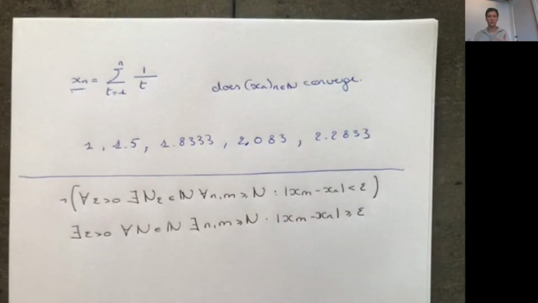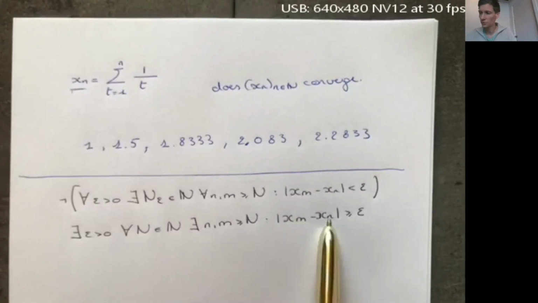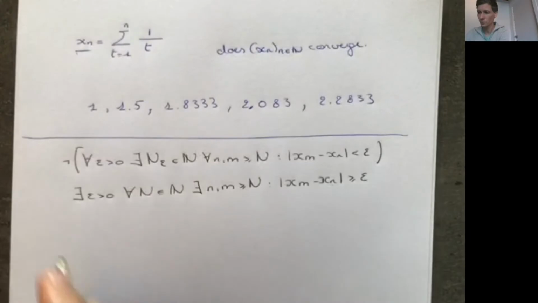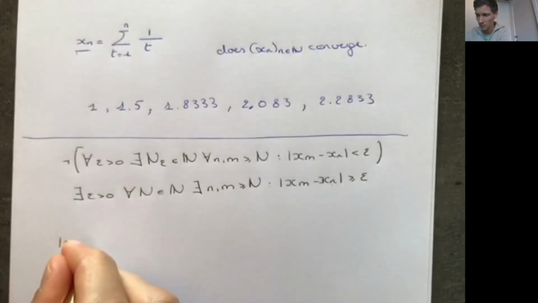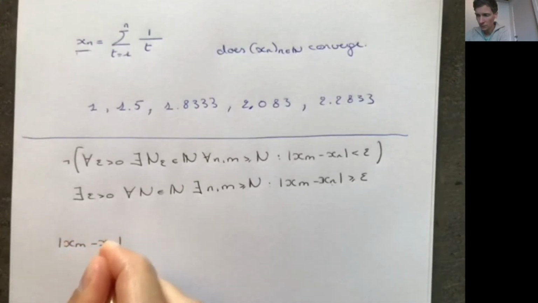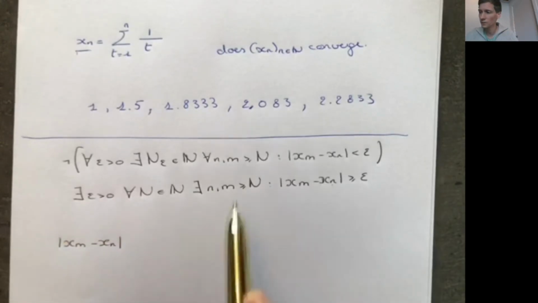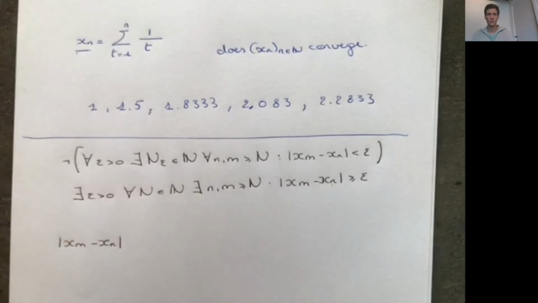So we have to find an epsilon such that for any number that we take, we can find two numbers such that the distance between these two numbers is greater or equal to epsilon. Okay, so let's try to do this. We take xm minus xn, and we have to show that it's bigger than some number. We can always find an m and n that satisfies this, and it's bigger than some number epsilon.